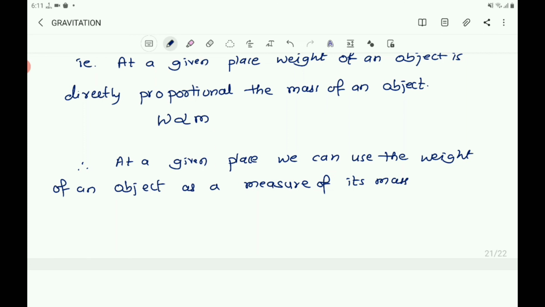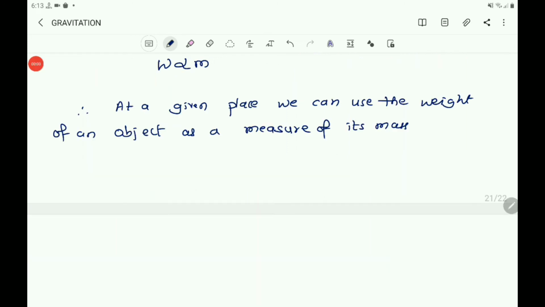The same object, having a particular mass, can have different weights on different planets. We know that acceleration due to gravity on the earth is 9.8 m/s². But it is not exactly 9.8 m/s² at each place on the earth. It changes from place to place.